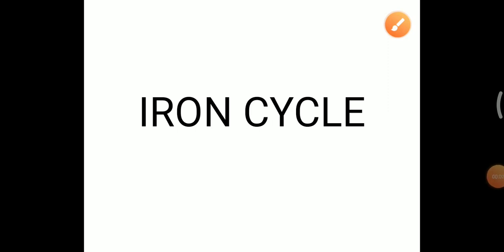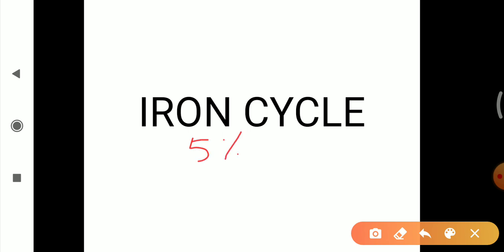In this video lecture, we will discuss the iron cycle. As we know, iron is present in marine and terrestrial habitats. 5% of the iron is present in the earth's crust. The iron cycle mainly consists of oxidation and reduction reactions.